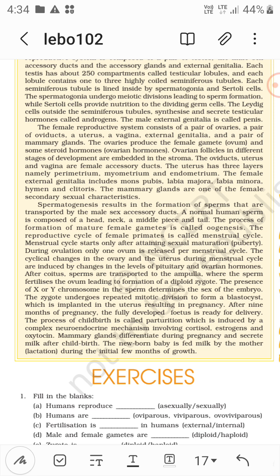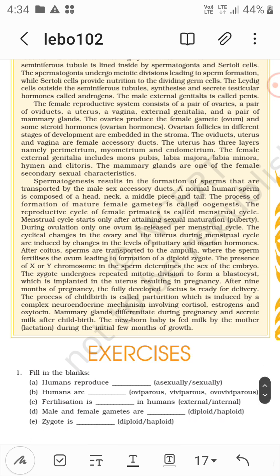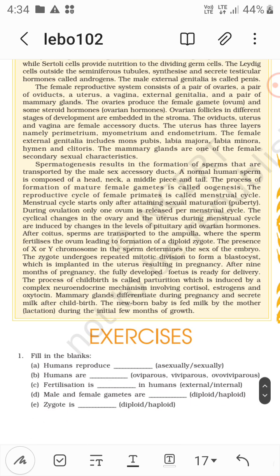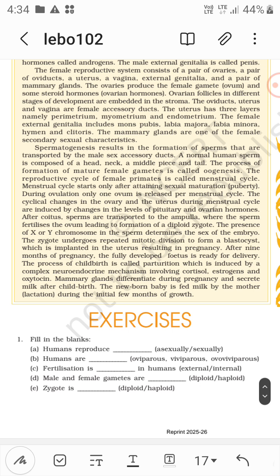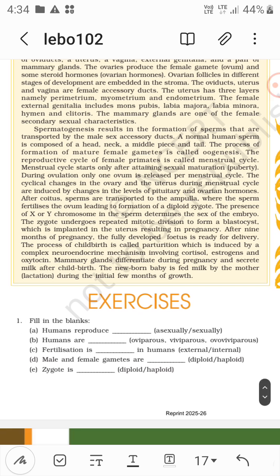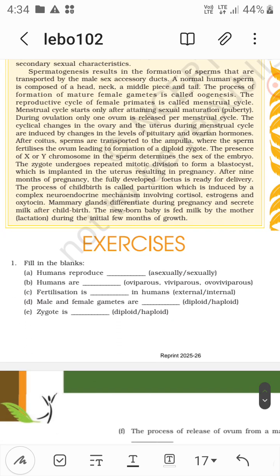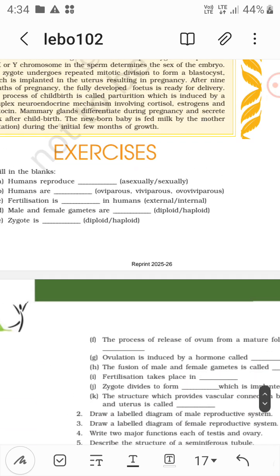Cortisol, estrogen, and oxytocin, right? The mammary glands differentiate during pregnancy and secrete milk after childbirth. The newborn baby is fed milk by the mother, that is lactation, during the initial few days of the growth. Now here is the summary exercises.